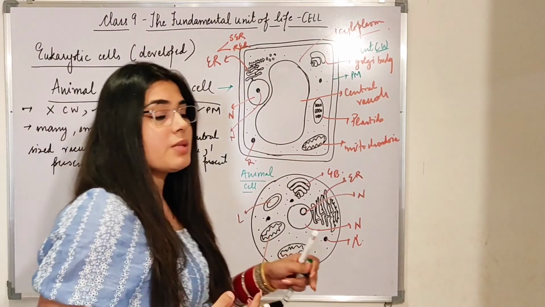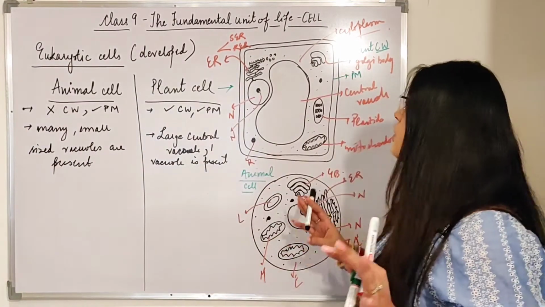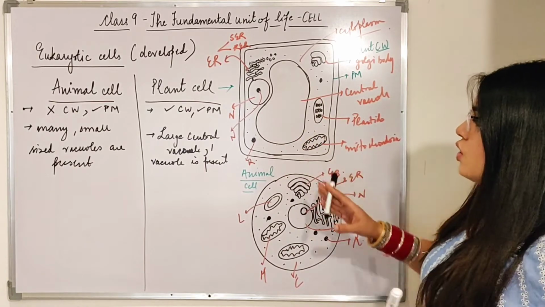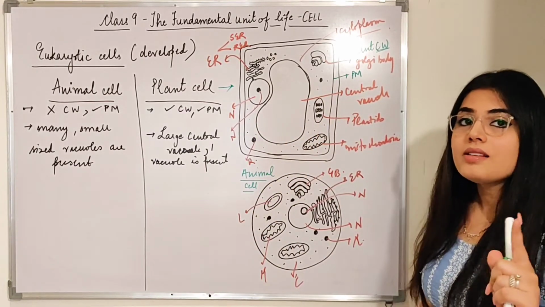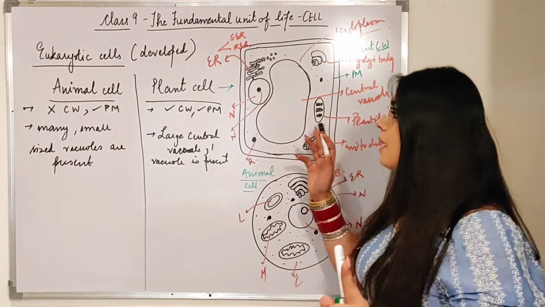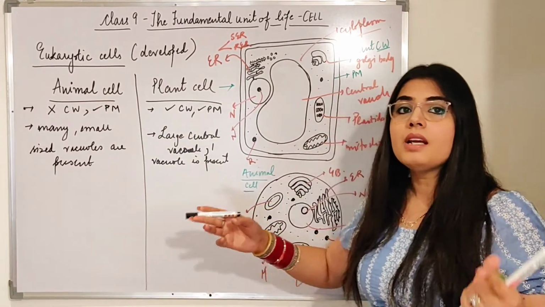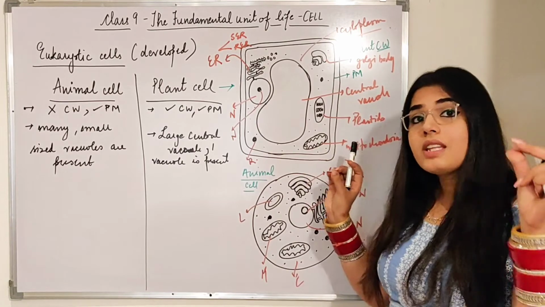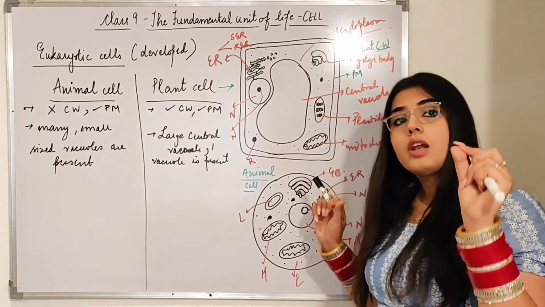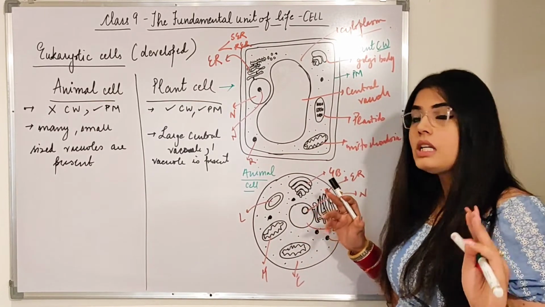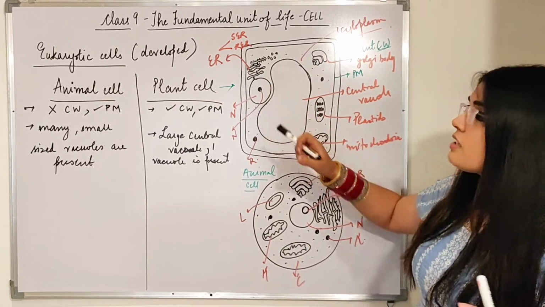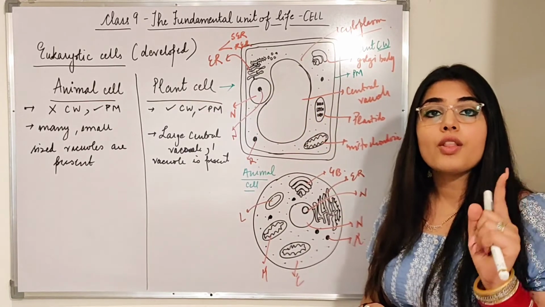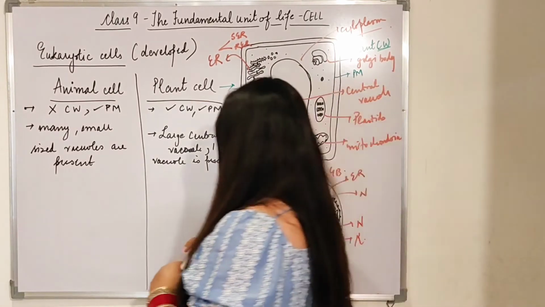Now, the second point is, beta, that there is a large central vacuole in the plant cell, and it is only one in number, but in the animal cell the vacuoles are many in number but small in size. Got it? Now here you will say the nucleus in plant cells lies on the periphery, that means on the side.